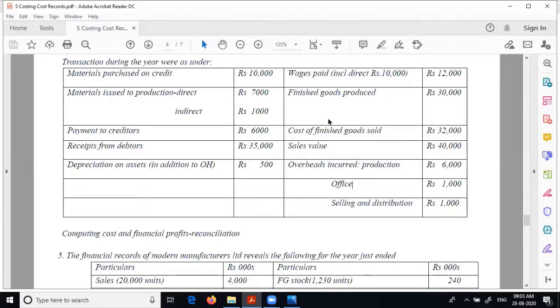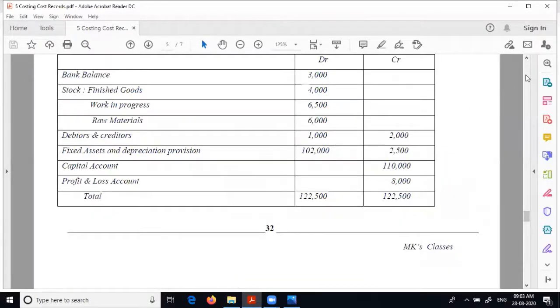So you try and do the ledger accounts and complete the trial balance. Do the trial balance. So here the assets, see this is the total fixed asset at cost. This is the provision for depreciation, this one. This is debtors, this is creditors, this capital account, this profit and loss account. So please do the entries in these ledger accounts. If there is any additional ledger account required, this is just like the final accounts that we have discussed. Just like your final accounts problem.